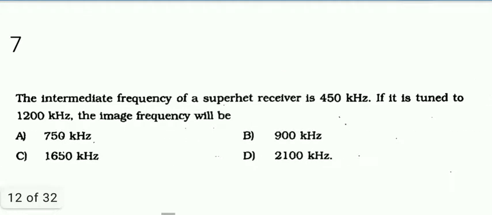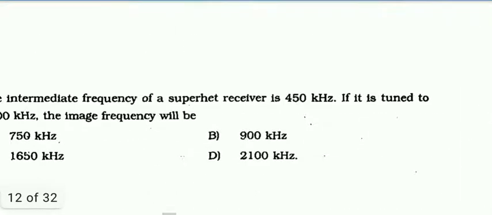Next one, the intermediate frequency of a superheterodyne receiver is 450 kilohertz. If it is tuned to 1200 kilohertz, what is the image frequency? Right, it is a simple problem.